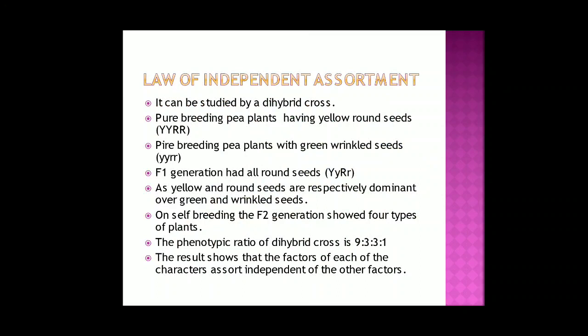On self-breeding, the F2 generation showed 4 types of plants. The phenotypic ratio of the dihybrid cross is 9:3:3:1. The result shows that the factors of each of the characters assort independently of the other factors. So this is known as the law of independent assortment, and these are the 3 laws of Mendel.